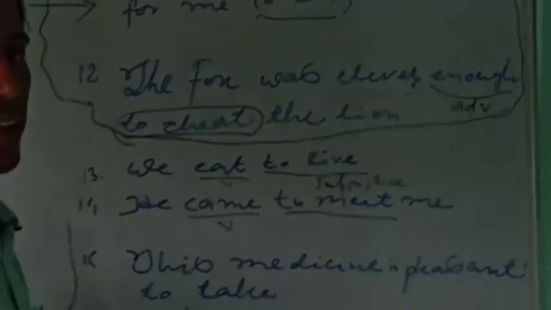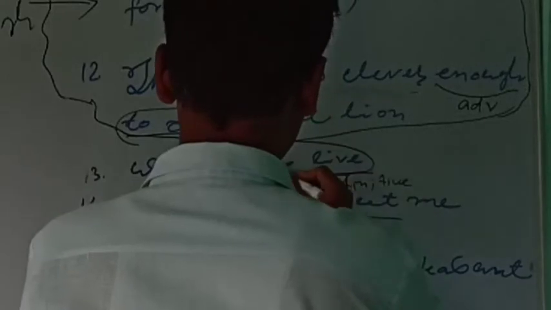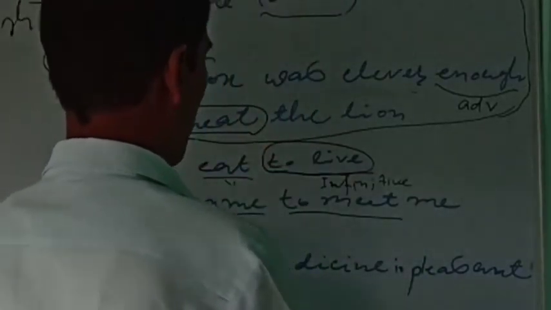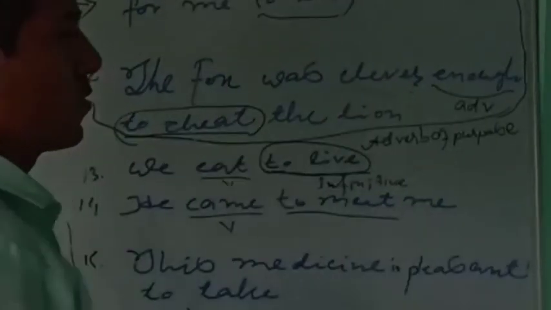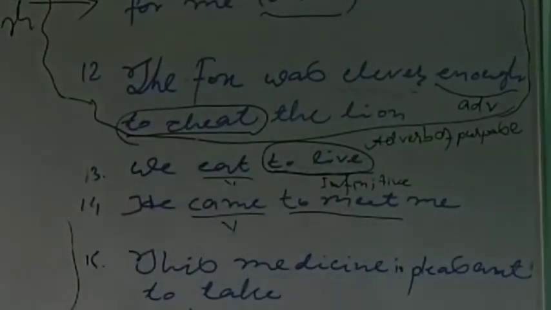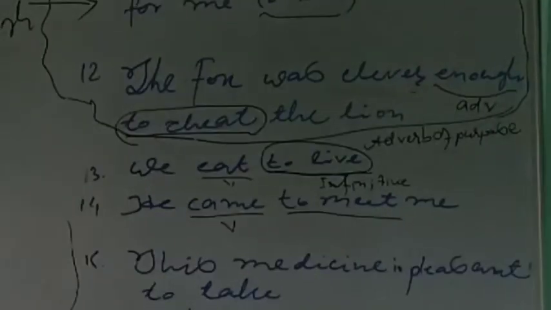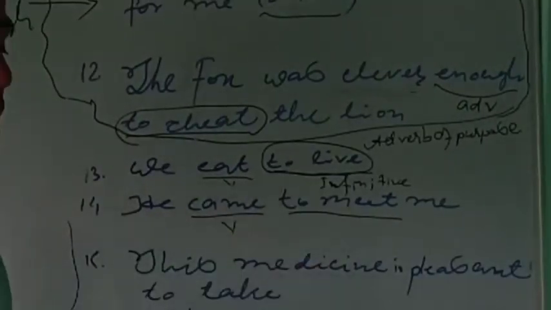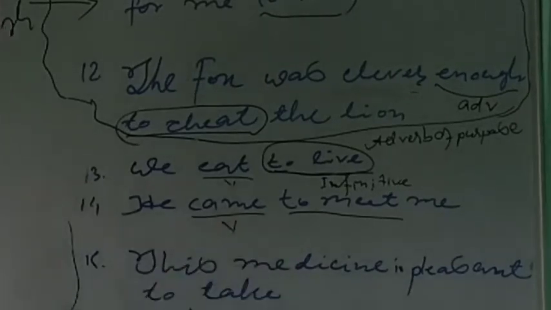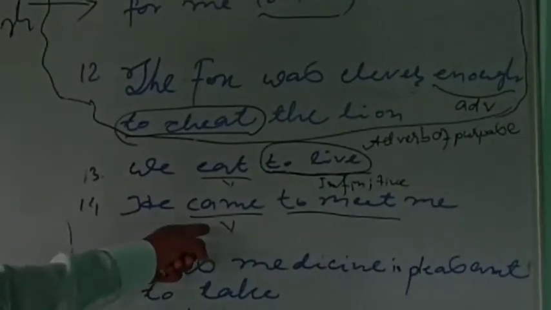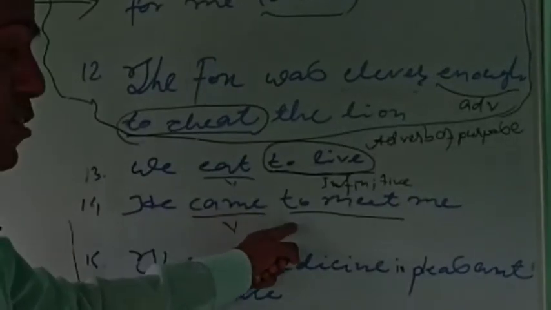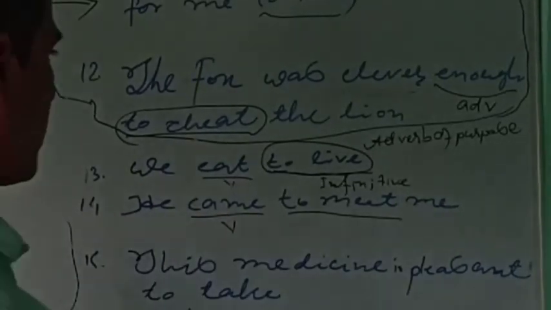So "to live" is an adverb of purpose. And in the second sentence, he came to meet me. Why did he come? By putting the question why to the verb came, we get the answer to meet. So this "to meet" is also an adverb.